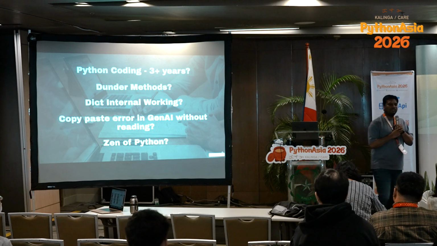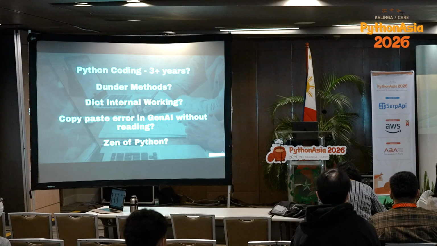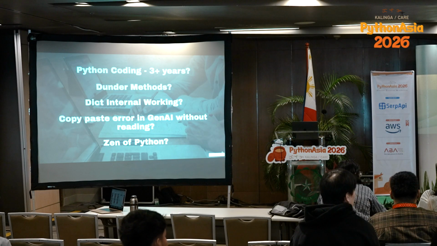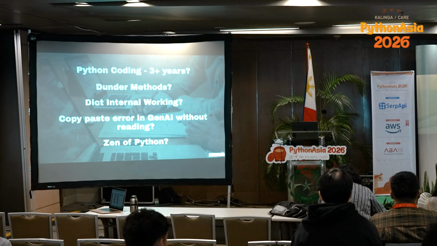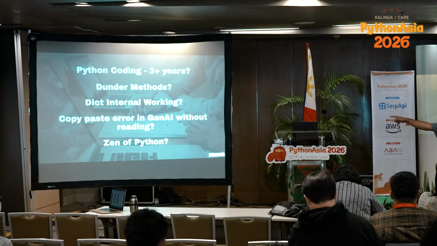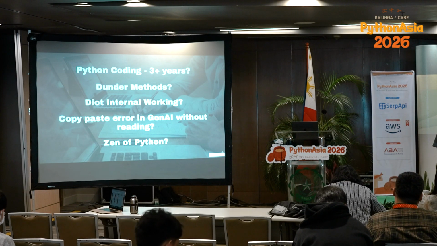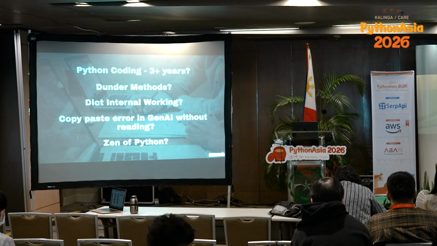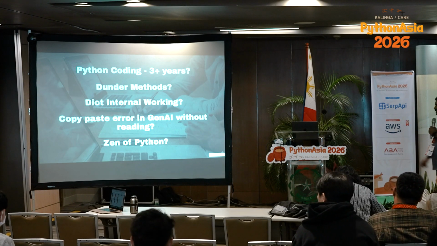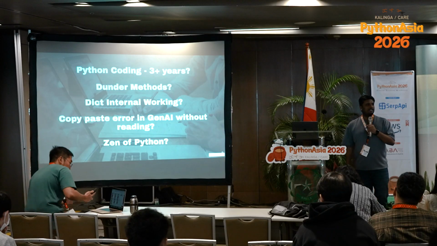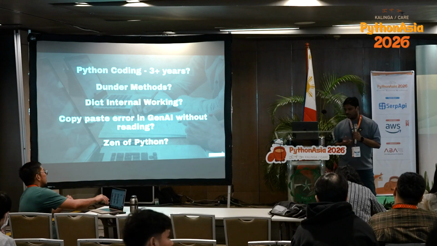Okay, how many of you know what is Zen of Python? Very few hands. For some reason, I don't know why, but I am in love with that Zen of Python. These are 19 statements written by Tim Peters, who is also the co-creator of Python. These 19 statements basically define the philosophy of how we write code in Python.